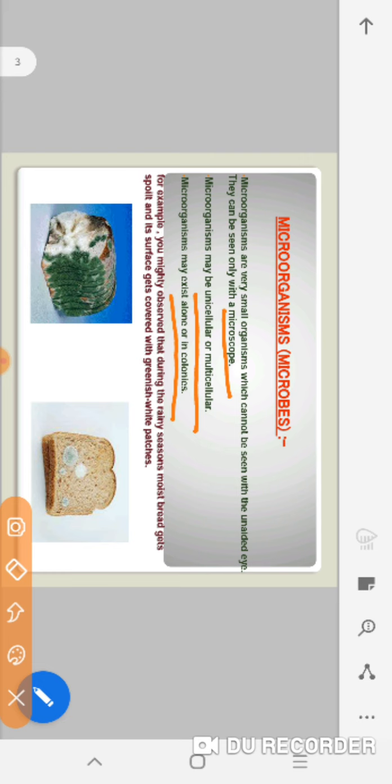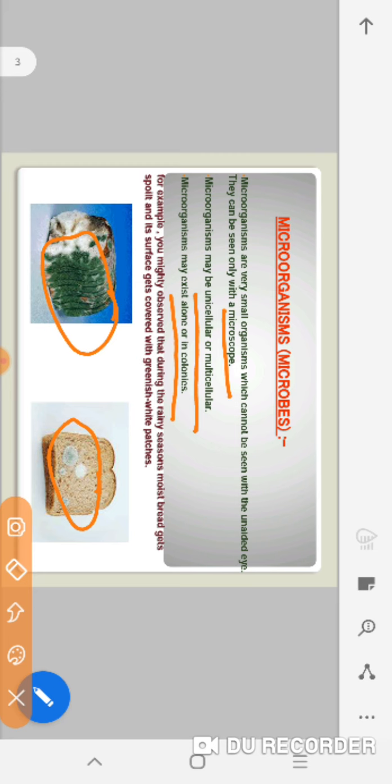For example, you might have observed that during the rainy season, moist bread gets spoiled and its surface gets covered with greyish white patches. You can even see these patches at your home also. You can do this activity at home so that you might learn about microorganisms in detail.